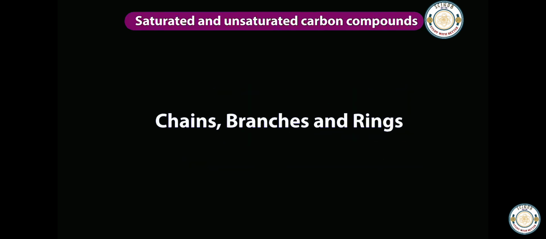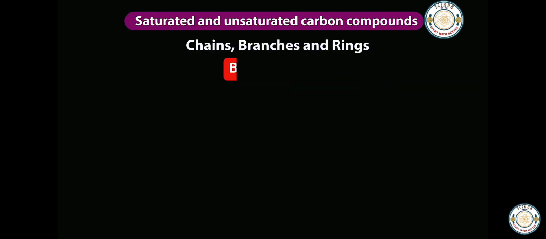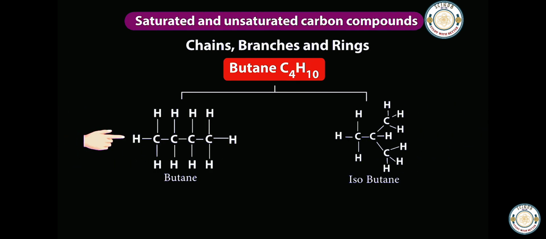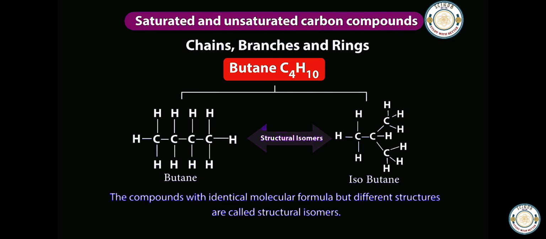Chains, branches and rings. Butane, C4H10. We can write its structure in 2 ways, like this and also like this. This is a straight chain structure and this is a branched chain structure. Both of them satisfy the valencies of carbon and hydrogen. Both of them have the same formula. We can call these 2 compounds structural isomers. Compounds with identical molecular formula but different structures are called structural isomers.